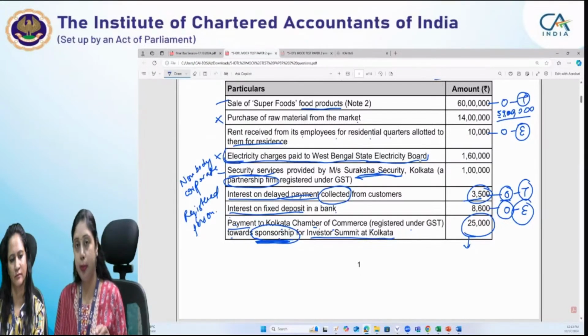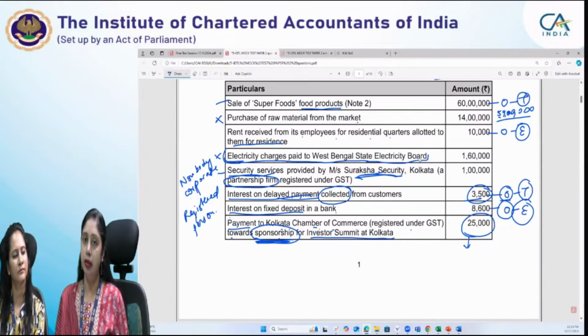But the person to whom it is supplying, that means the recipient, can be a body corporate or a non-body corporate. That is not important. It should be a registered person. So even if it is being given to a partnership firm which is registered, or to an individual who is registered, then the reverse charge provisions will apply.